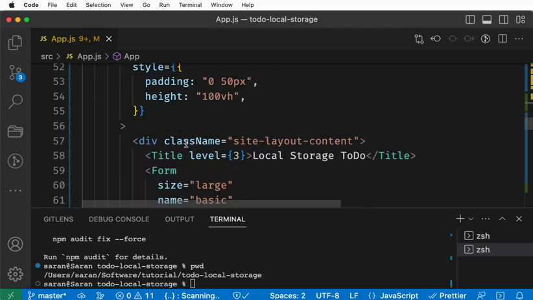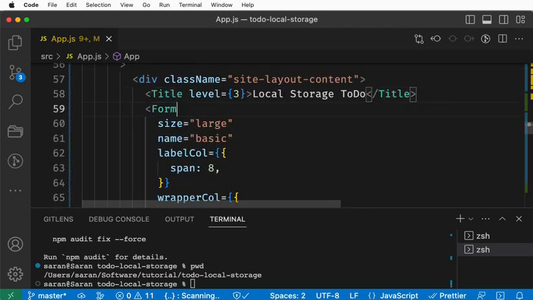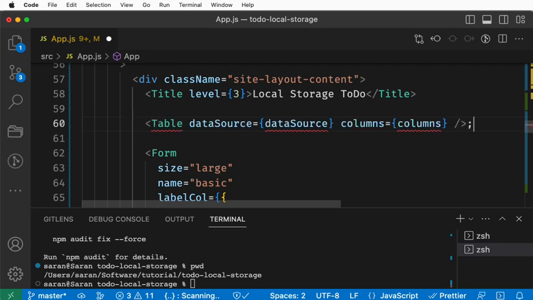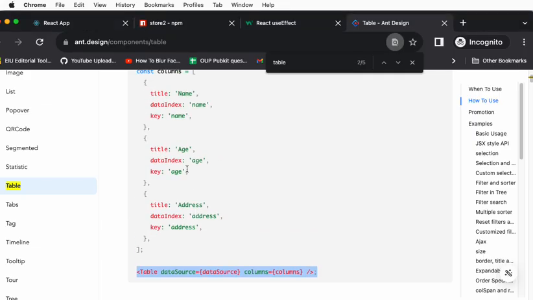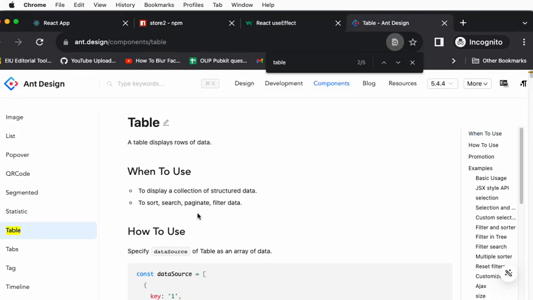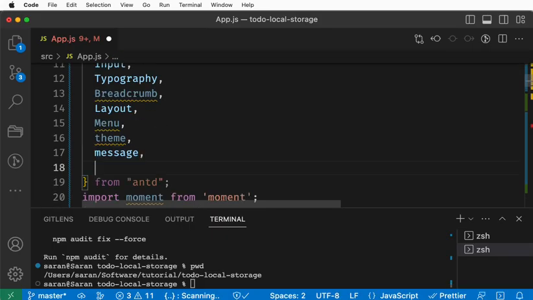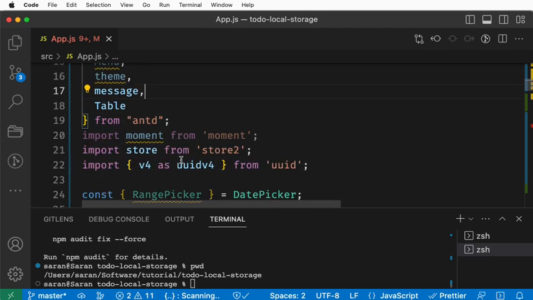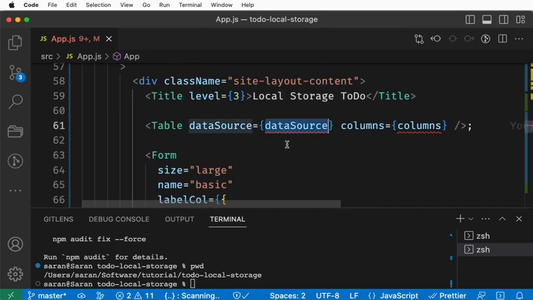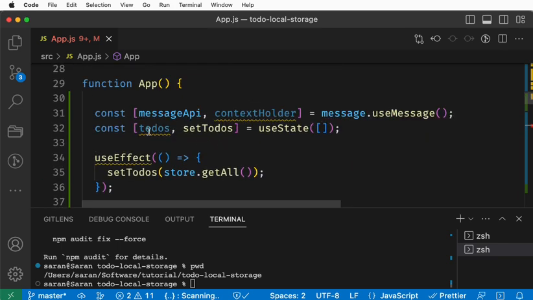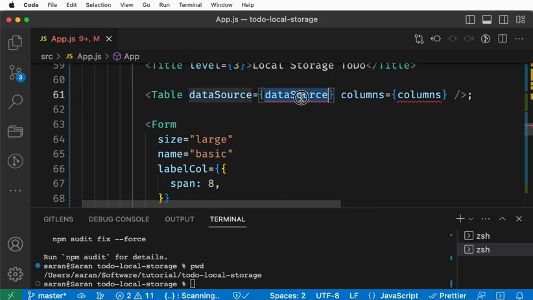That's it. So you come here under the content, between the title and form, you paste this, and of course you need to import the Table. You go and import it in the antd import part. Okay, so we've done the import, and the data source is what? The todos is the data source, correct? Initially it will be an empty array. Once you open the application, all the existing todos will be saved in the todos variable. So now todos is the data source, and we need to have columns, right?